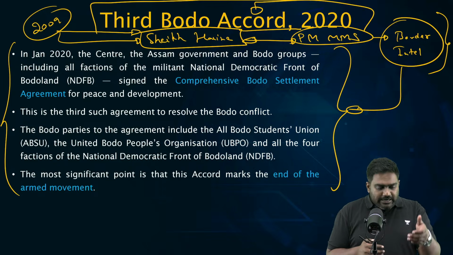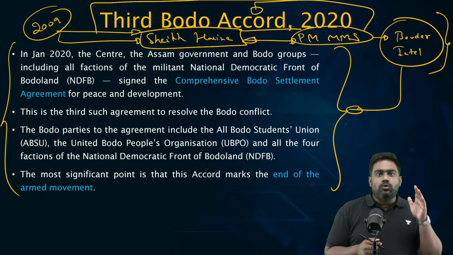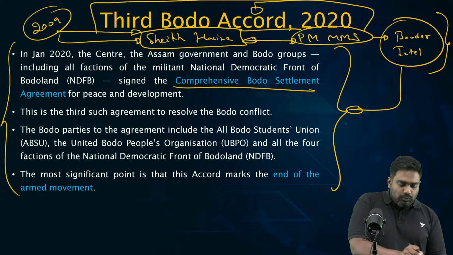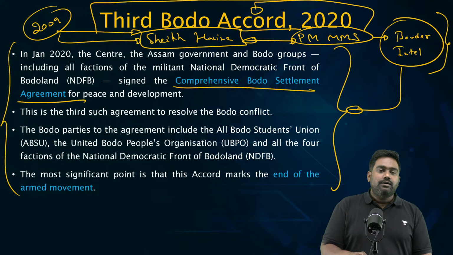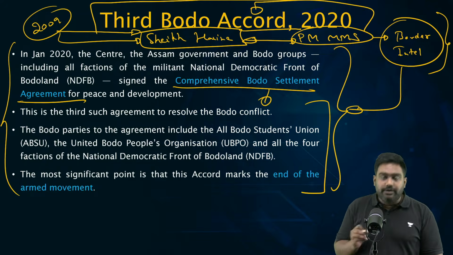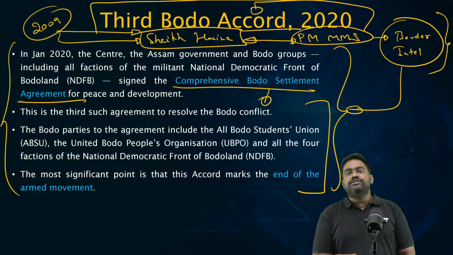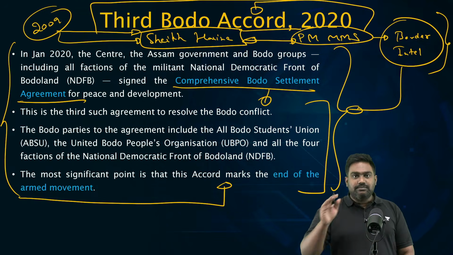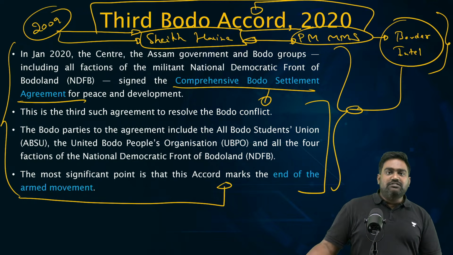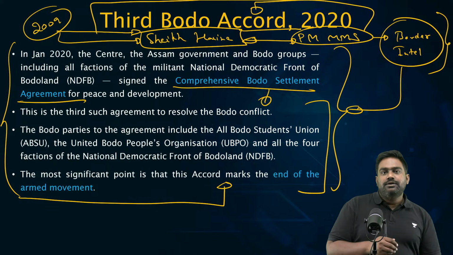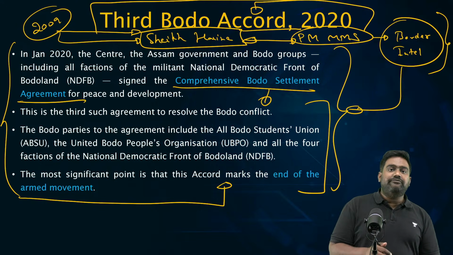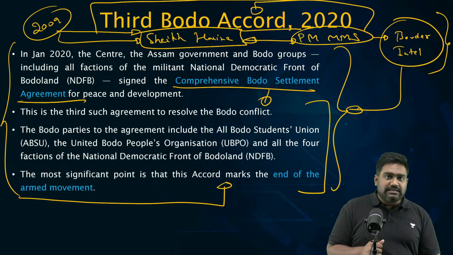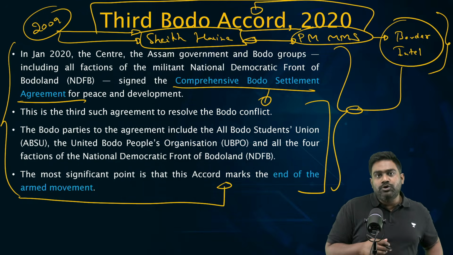And in 2020, NDFB also entered the peace process, and today the Bodo insurgency has come to a complete end. All NDFB factions have surrendered. The cadres have laid down their arms. They have been brought back into the mainstream, and in return, the government has made some concessions. The government has promised greater investments for infrastructure, opportunities and development. New universities and organizations are being set up by the central government to create opportunities for the Bodo youth.